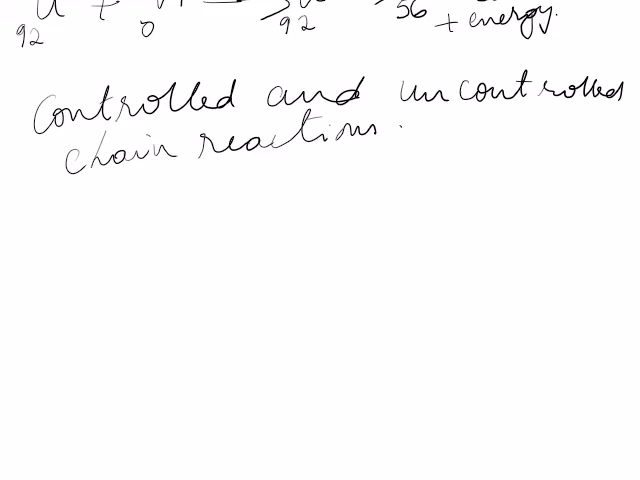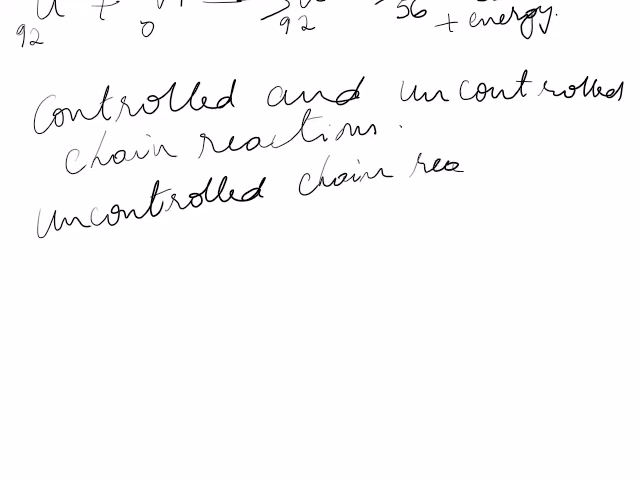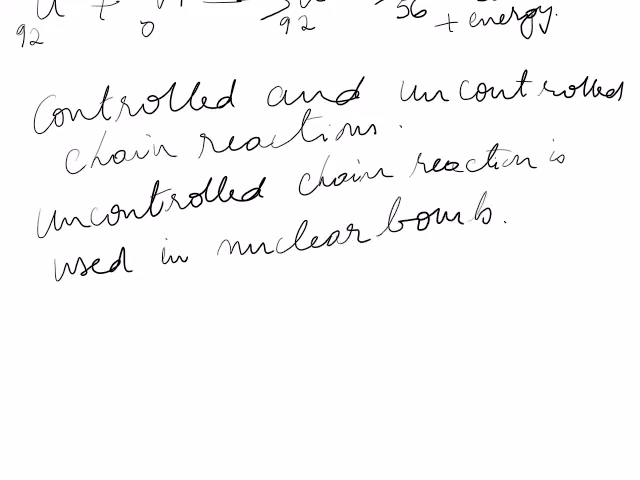and this energy which is released can be very harmful. It is in the uncontrolled chain reaction, and this phenomenon or principle is used in the nuclear bomb. Okay, so uncontrolled chain reaction is used in the nuclear bomb. So this is used for destructive purposes.